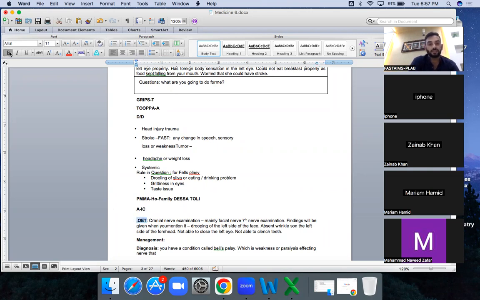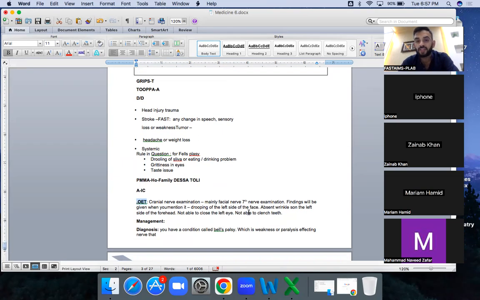After that, the OET. In the OET you will say like the others: I will be doing the facial examination, the neurological examination, and the general physical examination. What is the neurological examination? Especially the seventh nerve examination. I know you know how to do that. There are three to four things we do in the facial nerve examination, but they are not going to ask you. Findings will be given to you: drooping of the left side of the face, absent wrinkles. These are the four things you generally check.